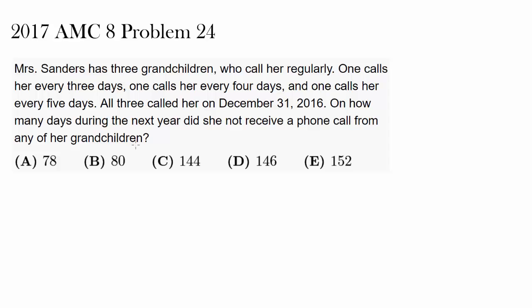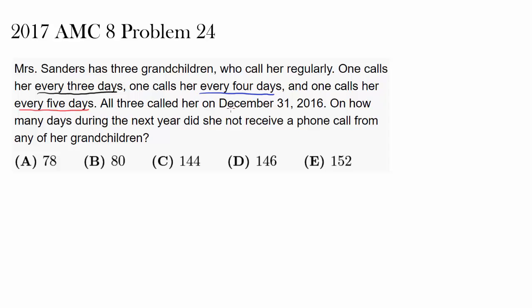This question is from 2017 AMC 8, problem 24. Mrs. Sanders has 3 grandchildren who call her regularly. One calls her every 3 days. One calls her every 4 days. And the last one calls her every 5 days. So we have one calling her every 3 days, one every 4 days, one every 5 days.